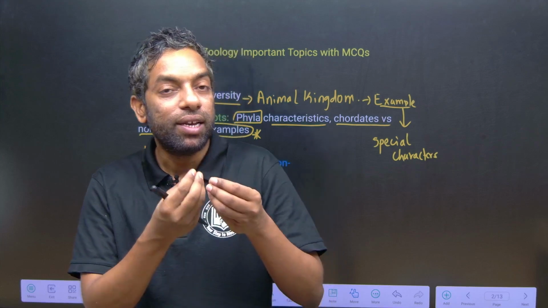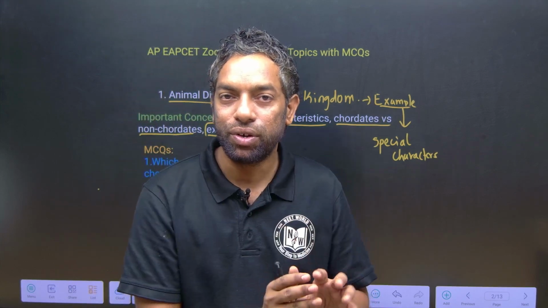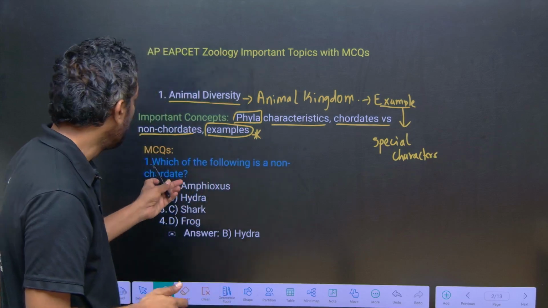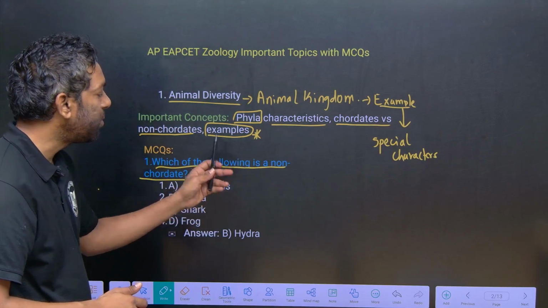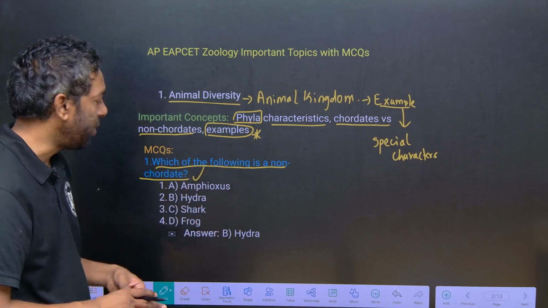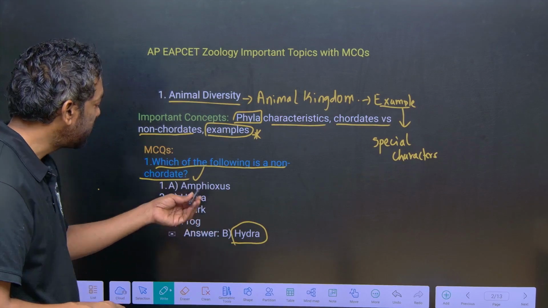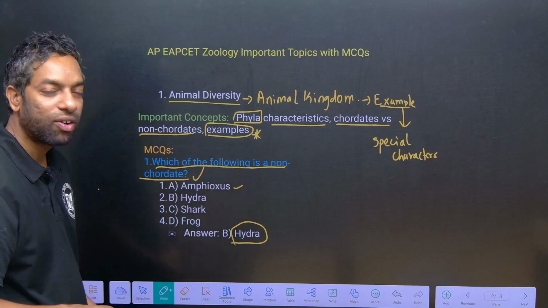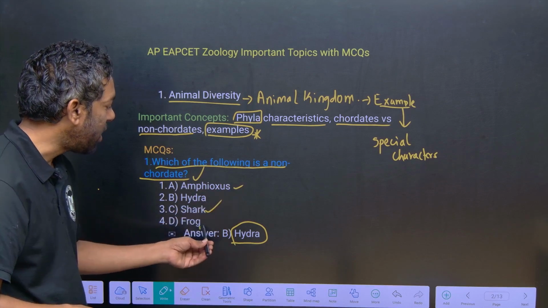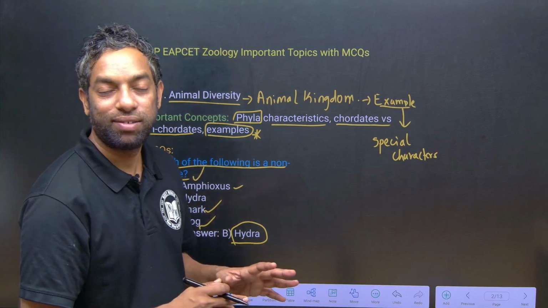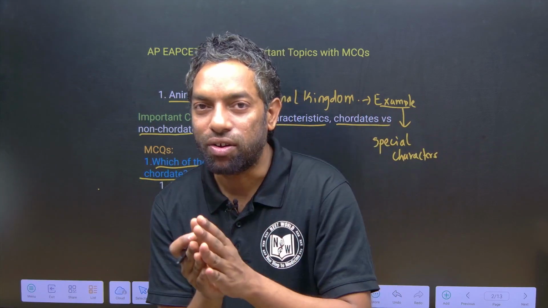So guys, there are different features in different phyla. Take this example: which one of the following is a non-chordate? A very simple question that came previously, and the answer is Hydra. Amphioxus is a chordate, and shark and frog are chordates. What is the difference between chordates and non-chordates?